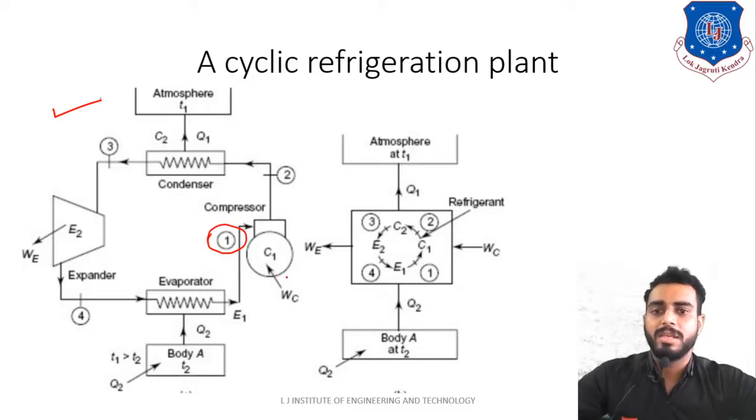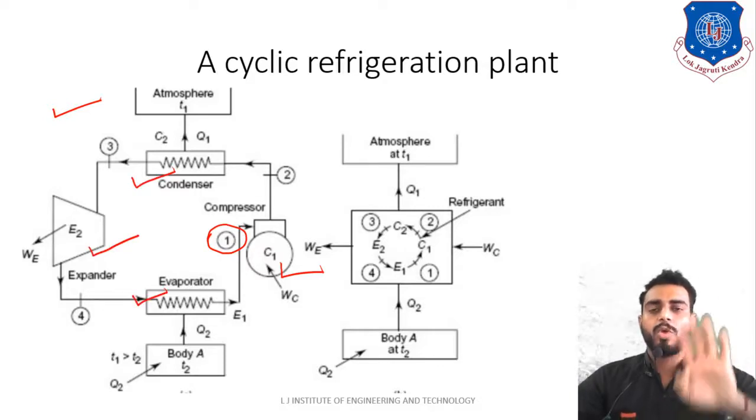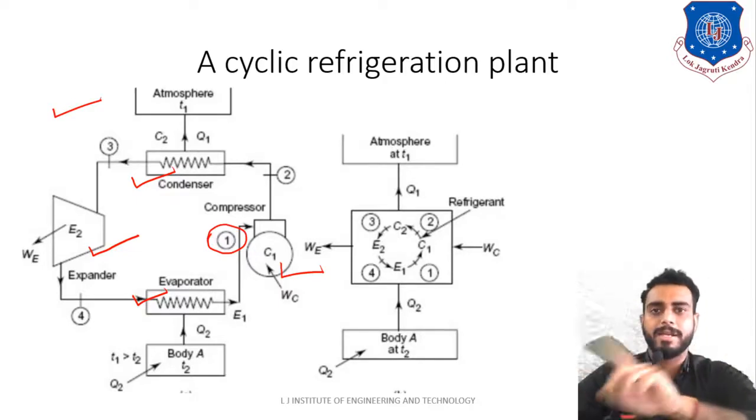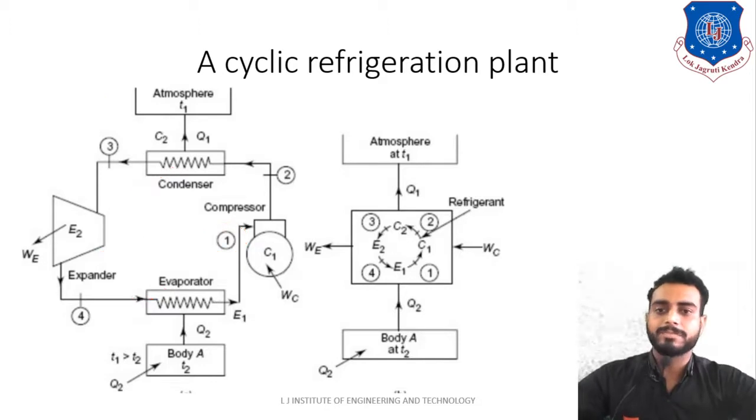As you can see, the very first is compressor device. We are identifying the devices only. Then second is condenser, then third is expander, and the fourth is evaporator. So you are aware now that there are 4 devices in this cyclic refrigeration plant, that is compressor, condenser, expander and evaporator. Clear? Now we will start from point number 1.